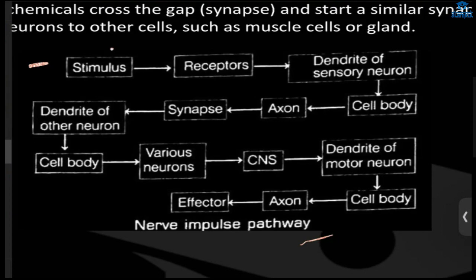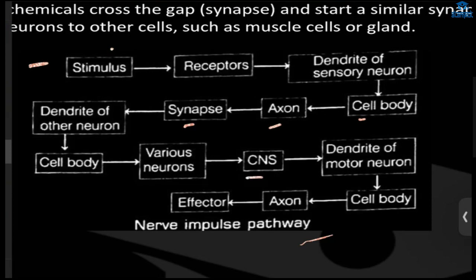Previously we have seen, right? When a stimulus is given, then what will happen? Receptors are sensitive to stimuli, right? And after that, an electrical impulse will be generated in the dendrite of the sensory neuron. Impulses will start from there, then travel to the cell body of the neuron, then the axon, then the synapse, the gap. Then the next dendrite of the other neuron, then the cell body. Like this, it will go through the various neurons.